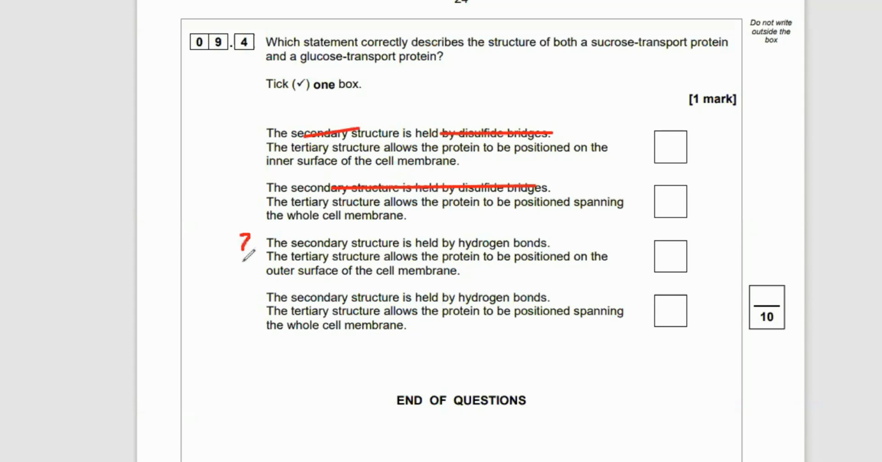Woohoo! The last 2 answers start correctly, so we're not sure which one it is. Then it says the tertiary structure allows the protein to be positioned on the outer surface membrane, and then we have the tertiary structure allows the protein to be positioned spanning the whole membrane. Yes, of course, intrinsic protein, we want it to be a channel to allow the glucose or the sucrose through. It needs to go all the way through the membrane. So the final one, that's the answer.